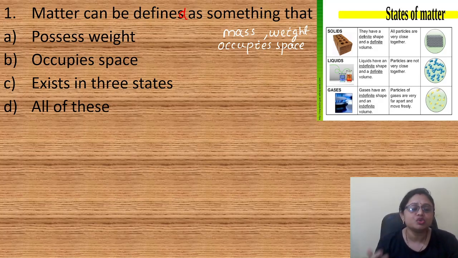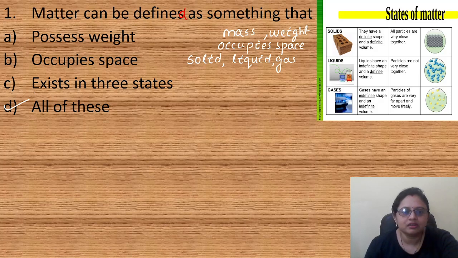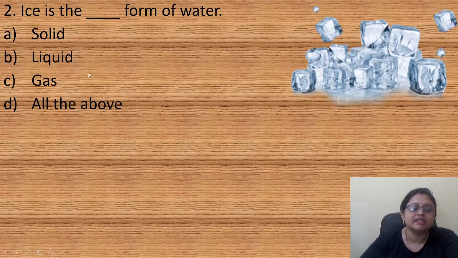Okay, so these are known as matter, and matter exists in three states. And what are the three states? These are solid, liquid, and gases. Okay, so these are the three states of matter. So here the correct answer is option D, that is all of these. Got it, everyone?